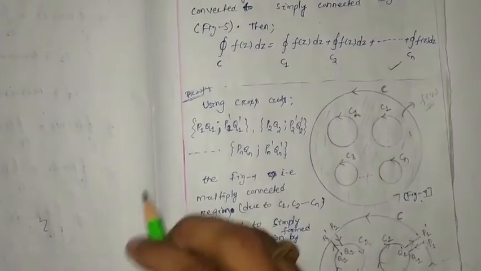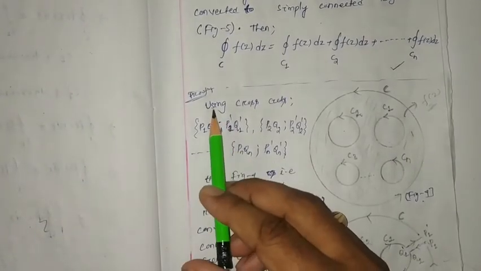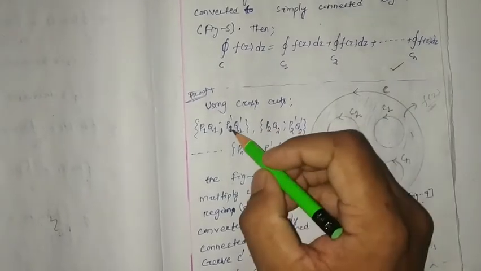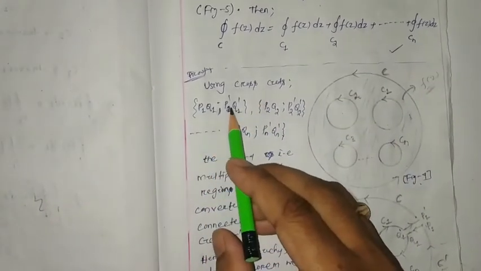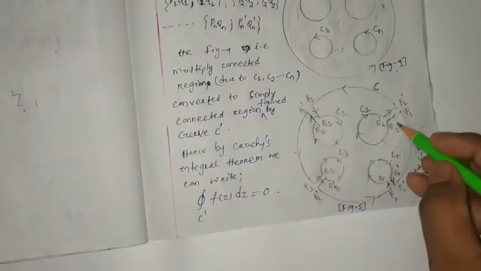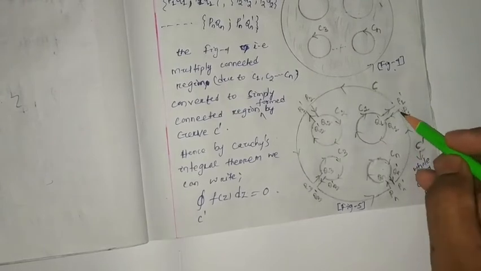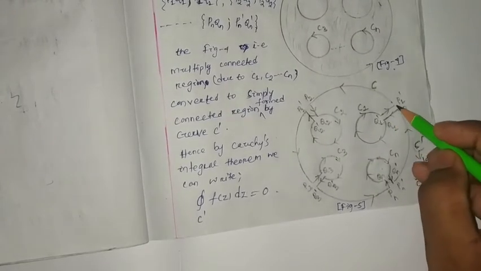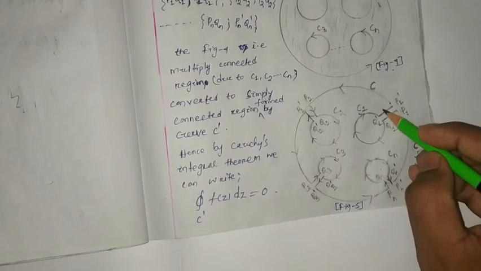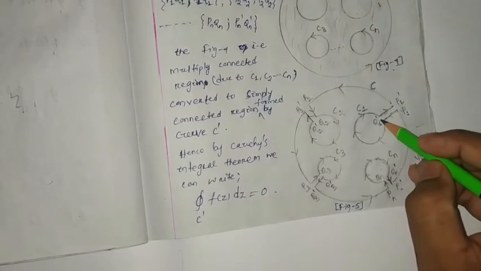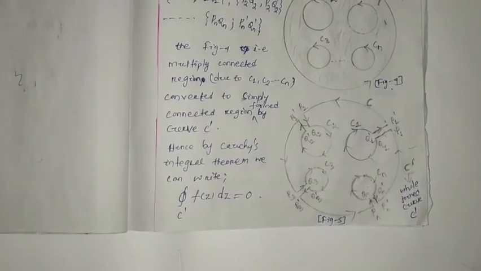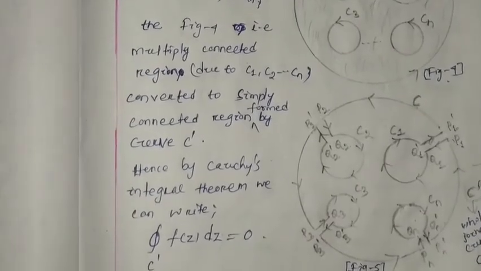So here we used the crosscuts. The pair of crosscuts are P1 Q1, P1 dash Q1 dash. Okay, here I'm going to zoom for you, it will be better.